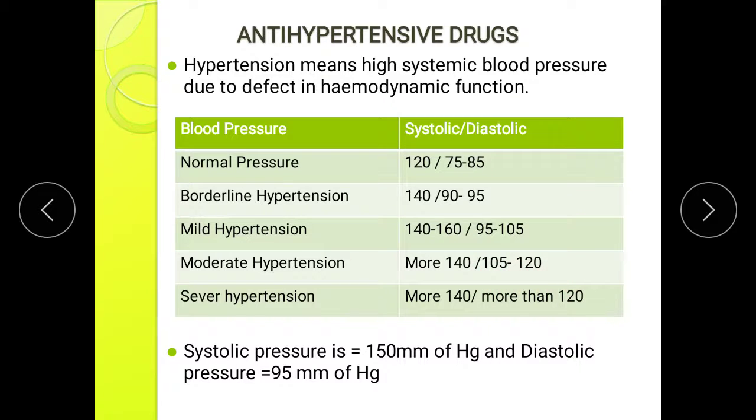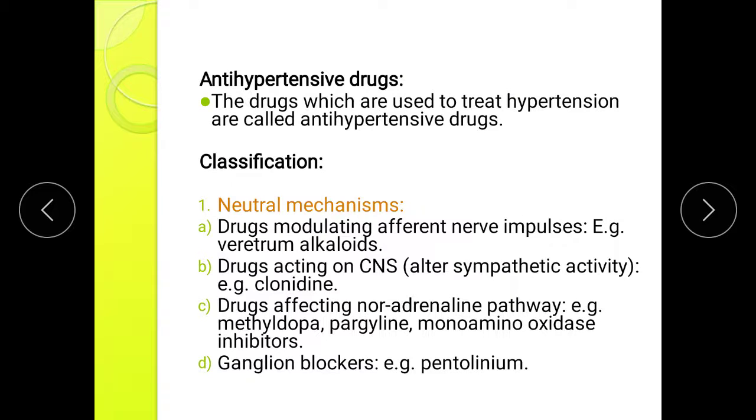Moderate hypertension if the systolic blood pressure is more than 140 and diastolic lies between 105 to 120. Severe hypertension when the systolic blood pressure is more than 140 and diastolic is more than 120 mm of Hg. So, in general, hypertension can be defined as systolic pressure equivalent to 150 mm of Hg and diastolic blood pressure equivalent to 95 mm of Hg. Now, next we are going to study what is meant by antihypertensive agent. These are the drugs which are used to treat the hypertension.